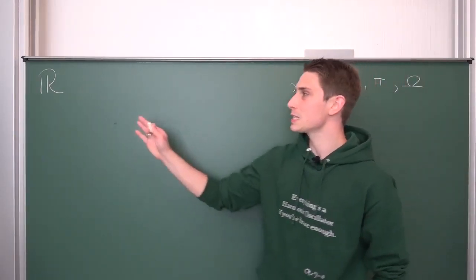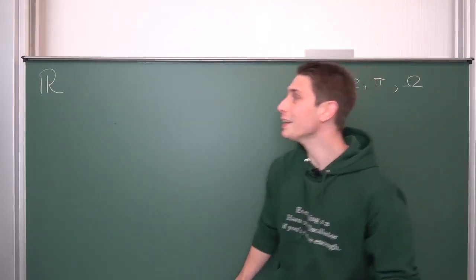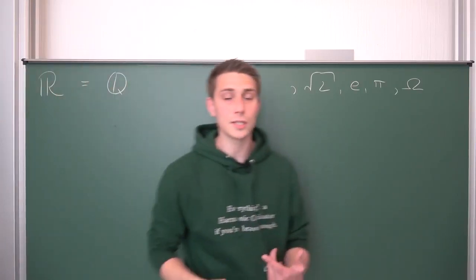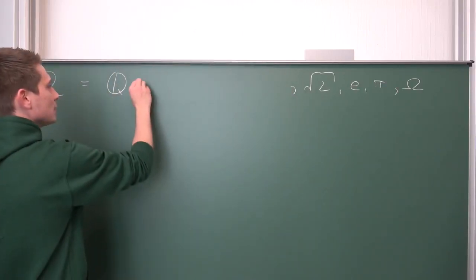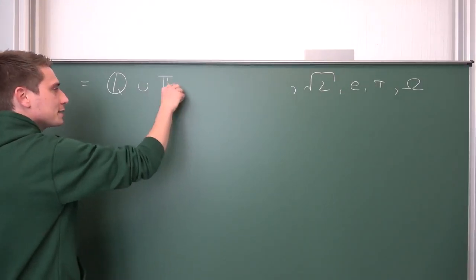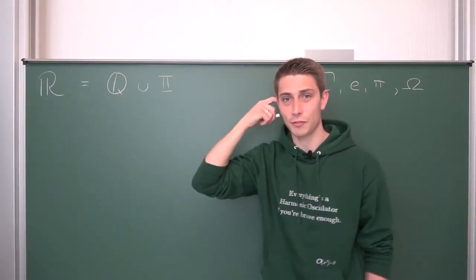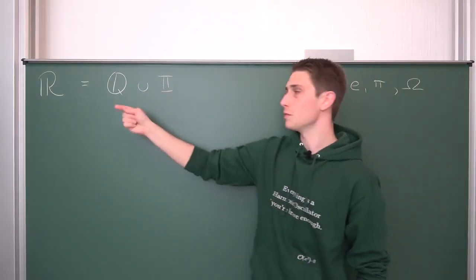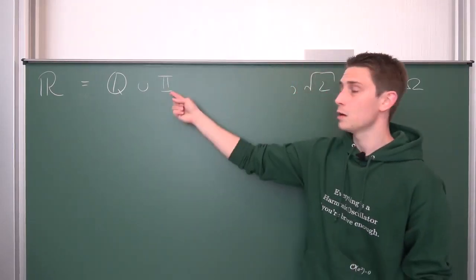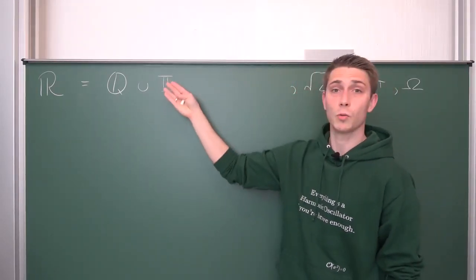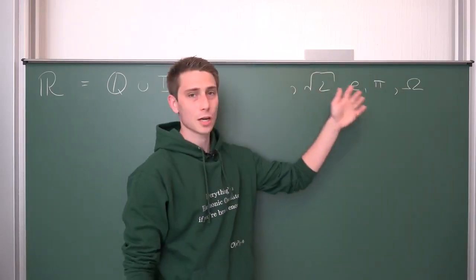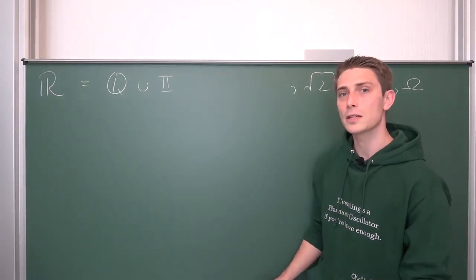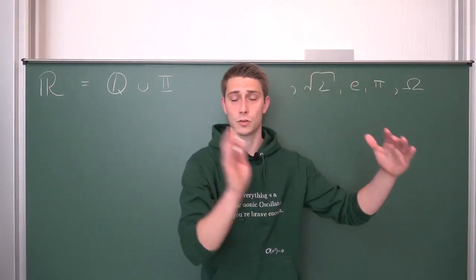So how can we put this into set notation? Like I said before, the reals are just the rationals together with the irrationals. We haven't defined this set before because it's kind of hard to define the set of irrational numbers, but just take it as a given. It's just what we know up until this point together with the irrationals. A set of numbers which are quite curious. They are out there, they are pretty mysterious, but they help us go from discrete to continuous.